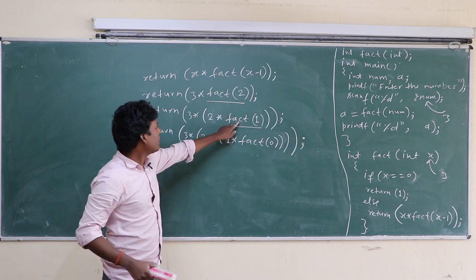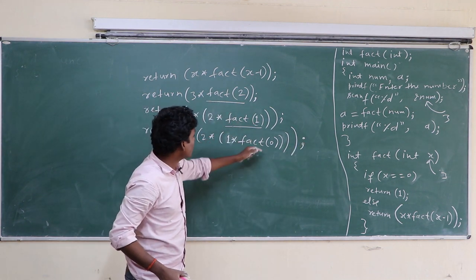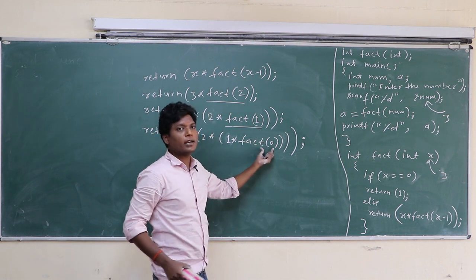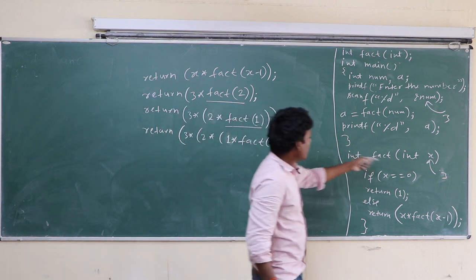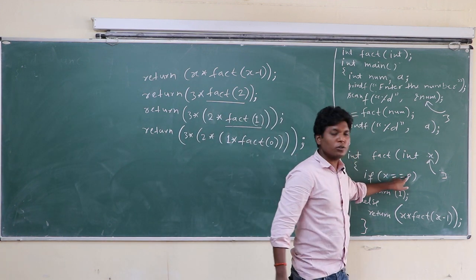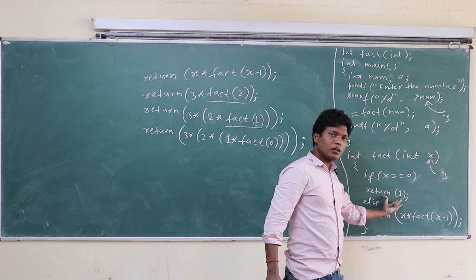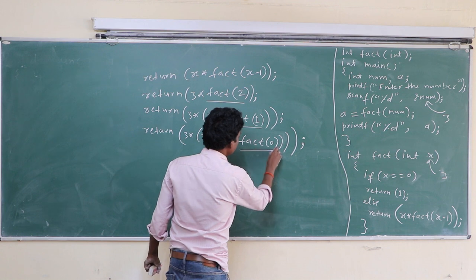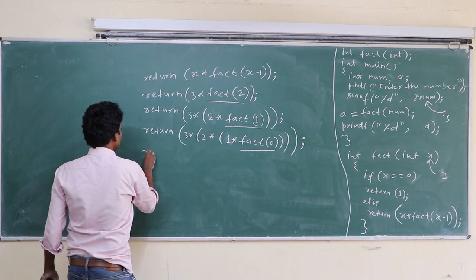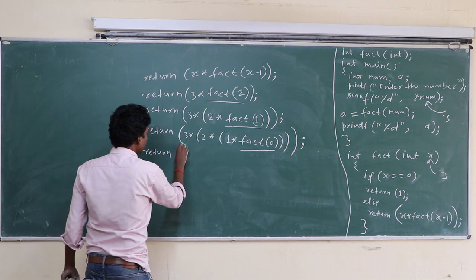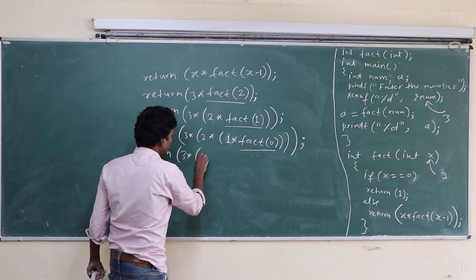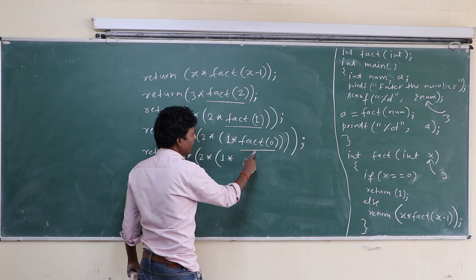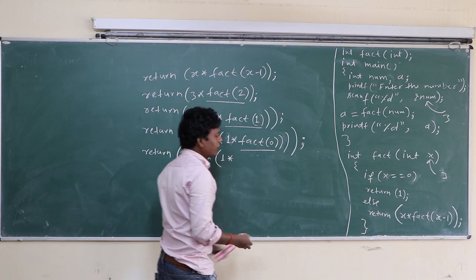So class, this fact 1 calls fact itself again with one value decremented. This is fact 0. So here is 0. Is 0 equal to 0? Yes. What will be the result? 1. So this returns 1. Class, this returns 1. So return 3, 2, 1, and in place of fact 0, the result will be 1 returned.